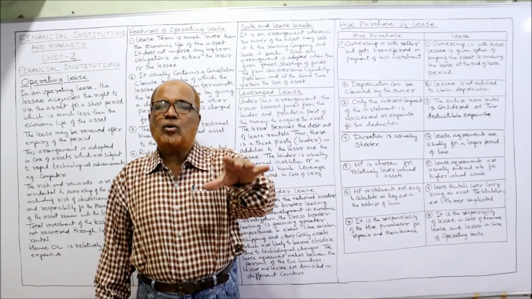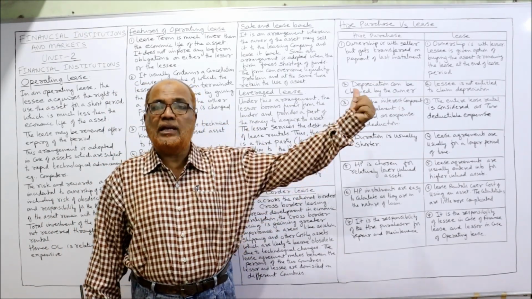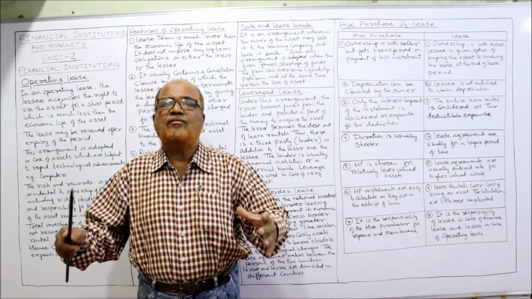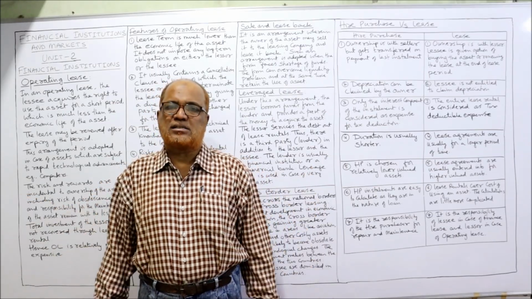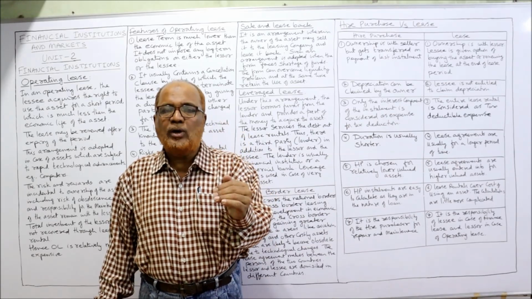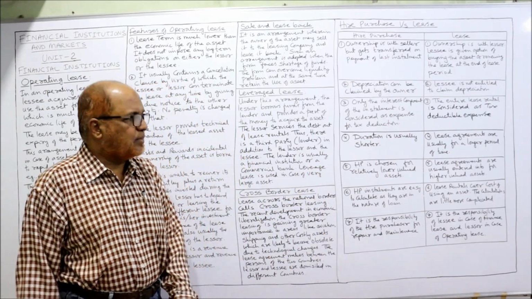In that case, the 25 crore ship can be obtained on lease. So lease can be given for costly assets, whereas for small valued assets, hire purchase is better.